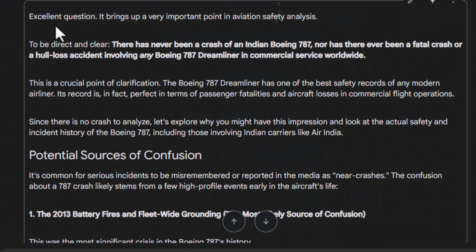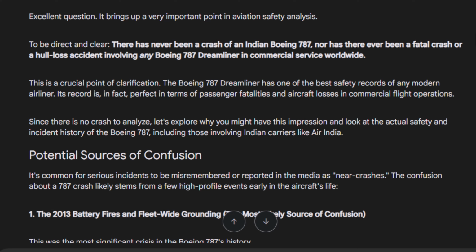So it says, excellent question. It brings up a very important point in aviation safety analysis. And then it said, to be direct and clear, there has never been a crash of an Indian Boeing 787, nor has there ever been a fatal crash or a hull loss accident involving any Boeing 787 Dreamliner in commercial service worldwide. Now, I know that this is true until today. So I was like, maybe this is not up to date.